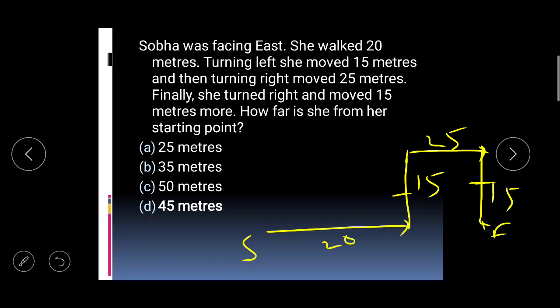That means if these two lines are equal, then this is 25. If this is 25, then total is how much? 45, right. So my answer is 45. Okay. Let's move to the next question. I hope you understand, because it is not that tough, you just need to be clear about left and right.